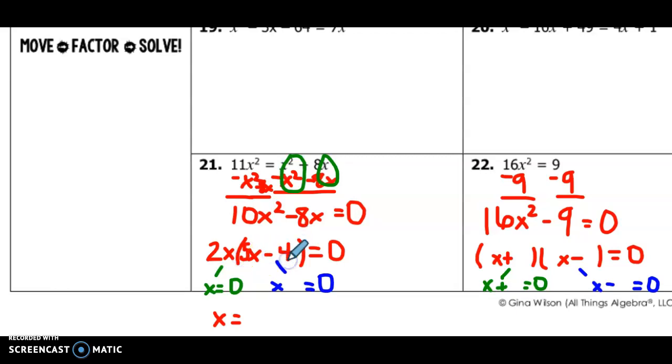So now my two factors are 2x set equal to 0, which means I'm going to divide both sides by 2. So my first answer is going to be 0. Then I need to make sure I set my second factor equal to 0 as well. So my second factor is 5x minus 4. This one's going to have two parts I'm going to have to solve. First thing I'm going to do is add 4 to both sides.